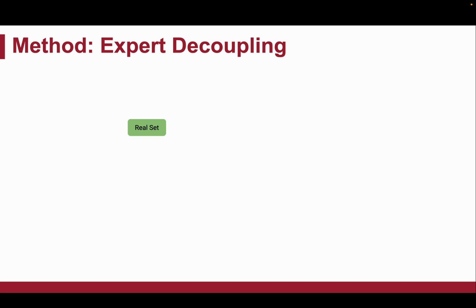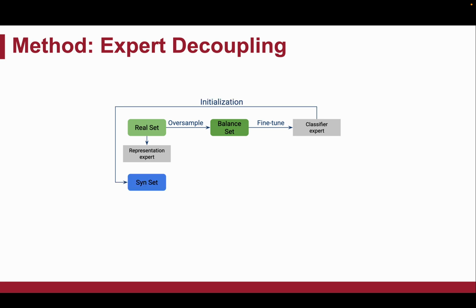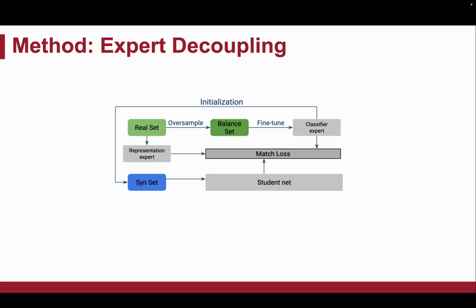As for expert decoupling, we oversample real datasets into a balanced version, then train a representation expert on the real set and fine-tune it on the balanced set to get a classifier expert. We use the classifier expert to initialize the soft labels of the synthetic data. The student model is trained on the synthetic set and matched with both experts, as shown in the loss formulation here.